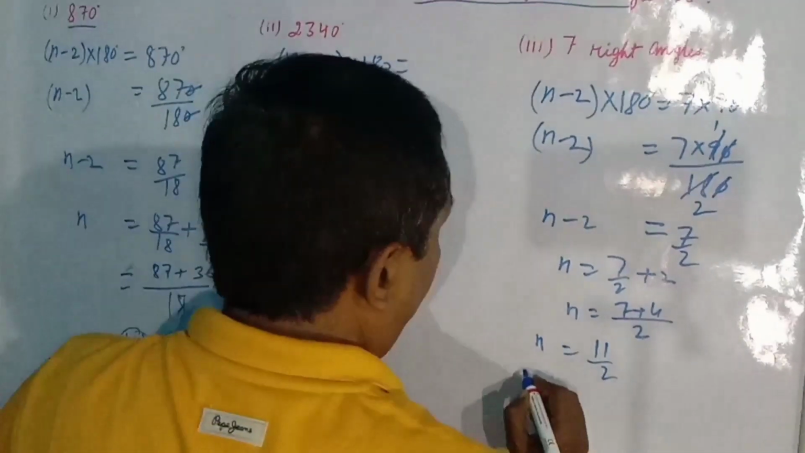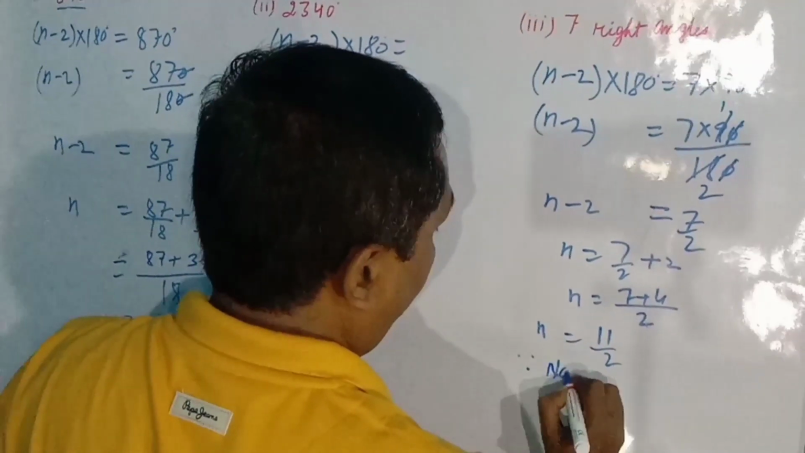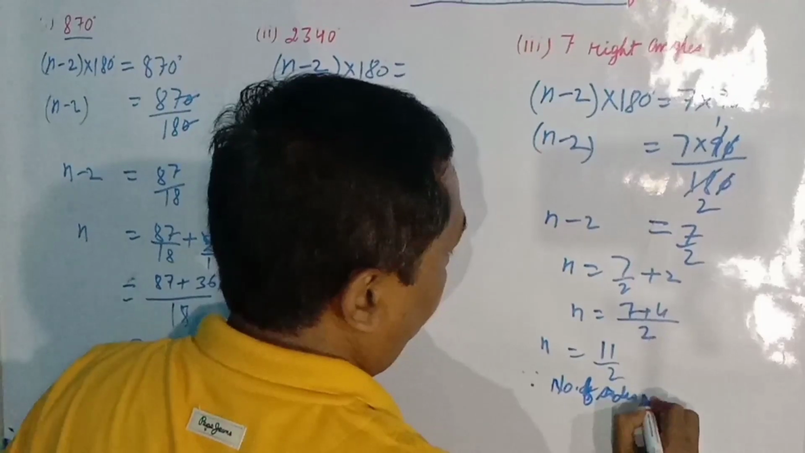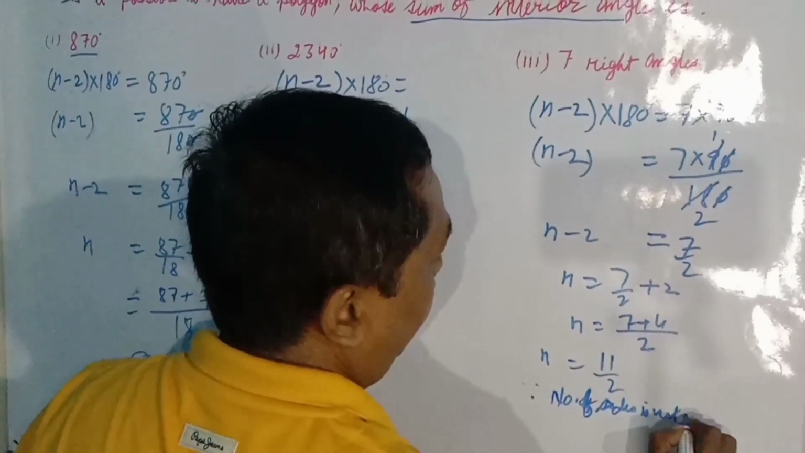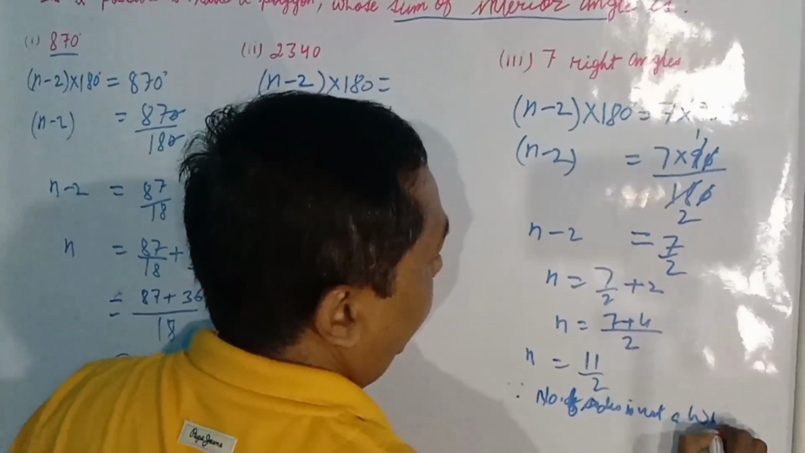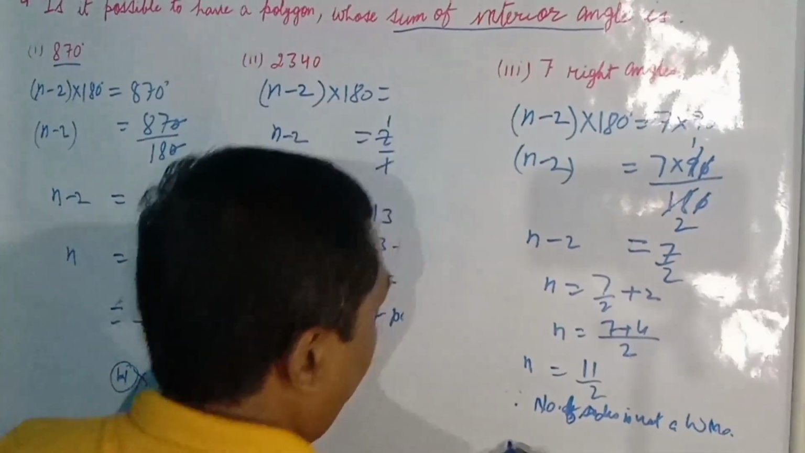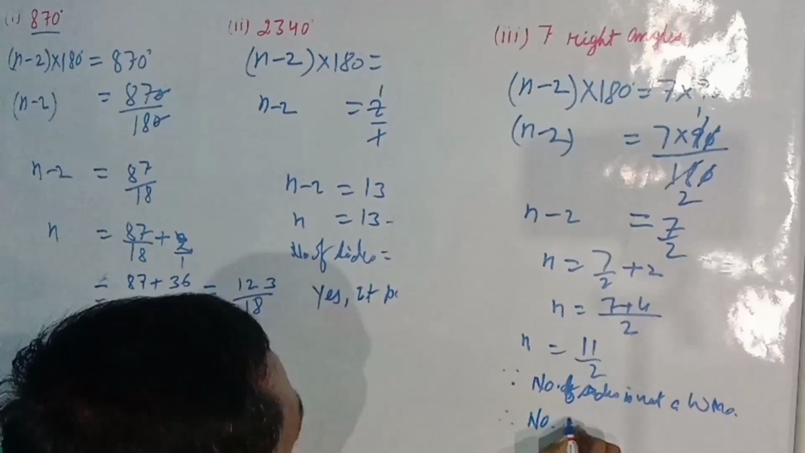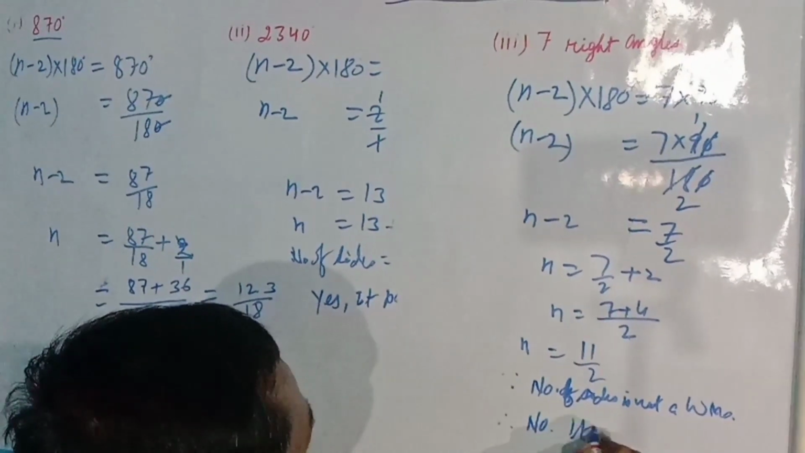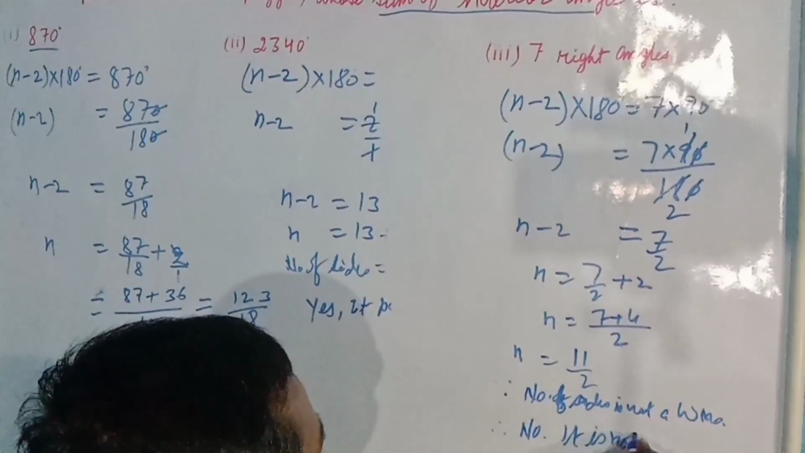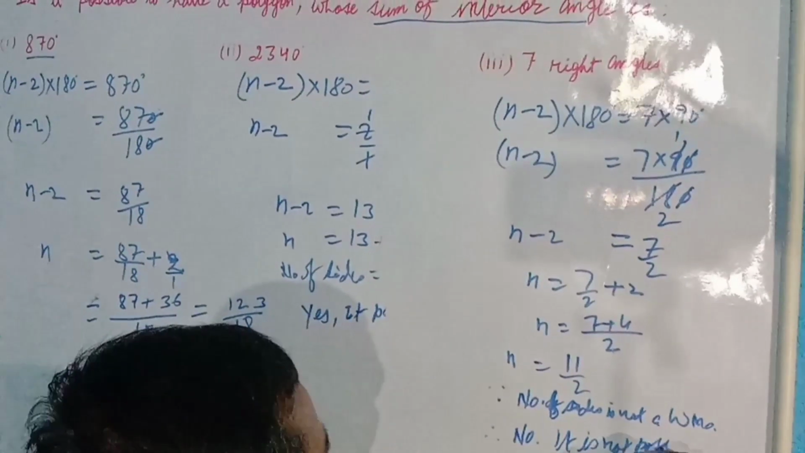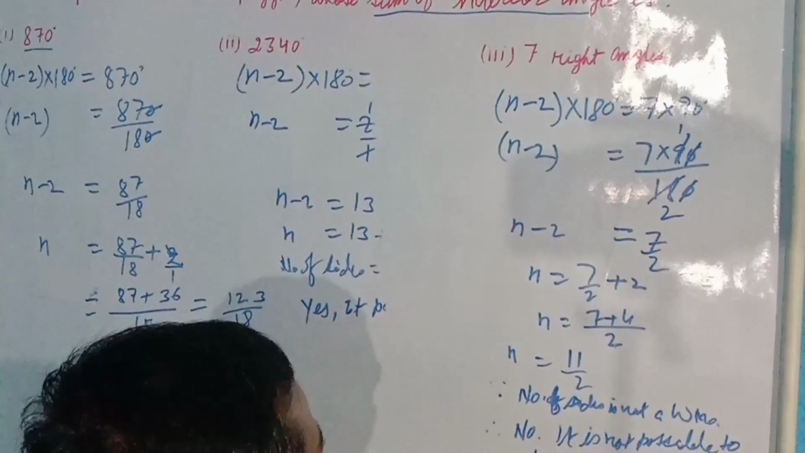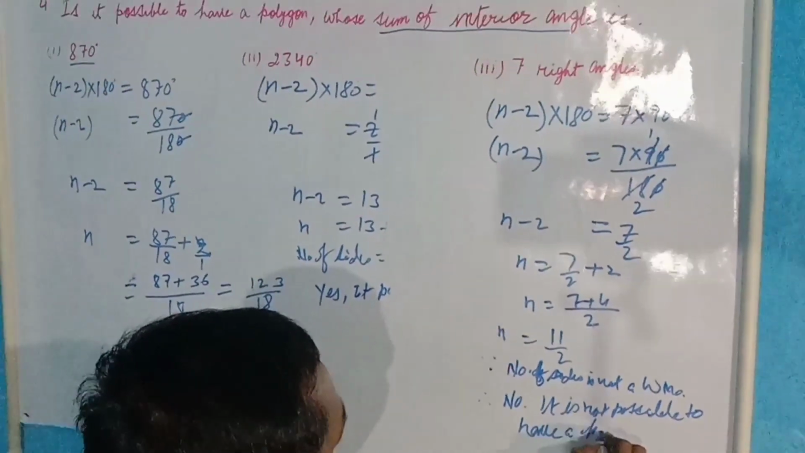So since the number of sides is not a whole number, it is not possible to have a polygon.